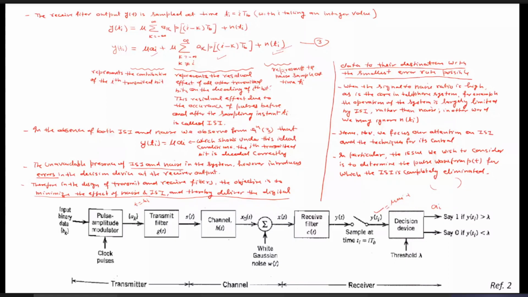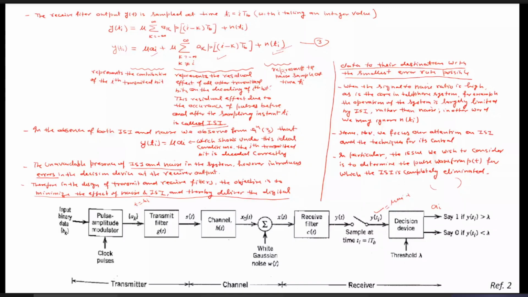Similarly, a rectangular pulse may be present before that of a_i. So this is the residual term which is not of our interest, and it may get added or interfere with the new a_i, which may be present after or before the new a_i. That is called ISI. So the other term represents the contribution of the ith transmitted bit, which is of our interest, which we actually want to detect.